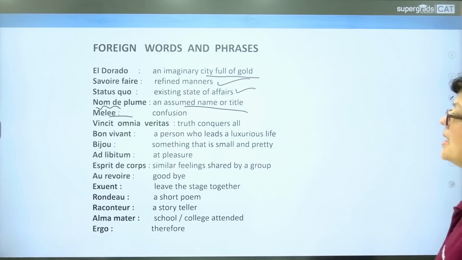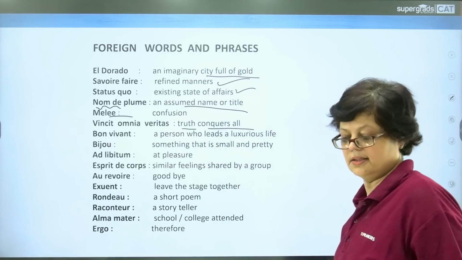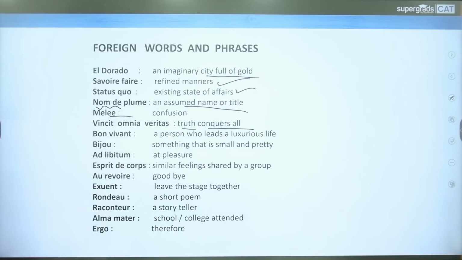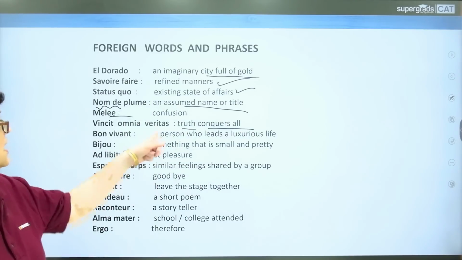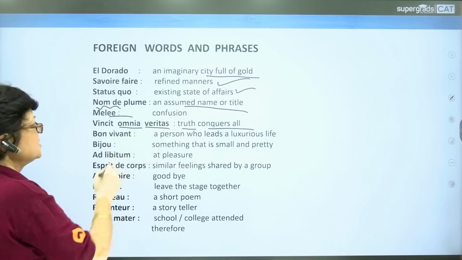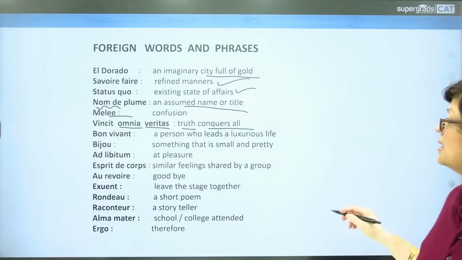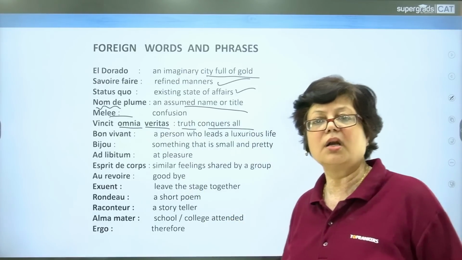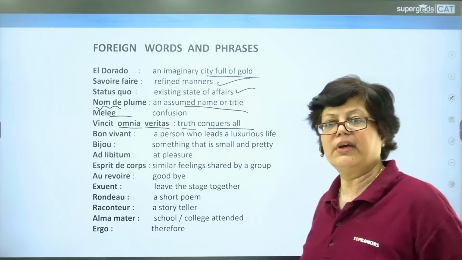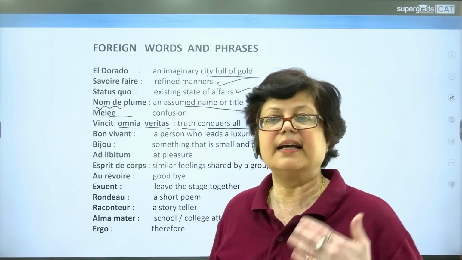Next is Vincit omnia veritas, means truth conquers all. In our own constitution, you know this Satyamev Jayate. This is the same meaning. Omnia means all. Veritas is truth. The meaning is truth conquers all. Next is bon vivant, a person who leads a luxurious life. This man eats well, drinks well, dresses well, travels a lot. So, in short, he is leading a luxurious life.